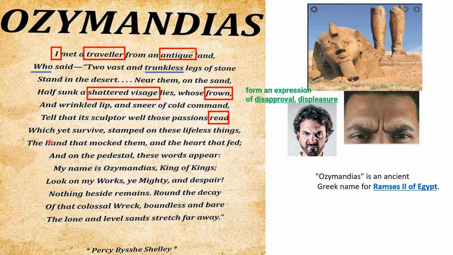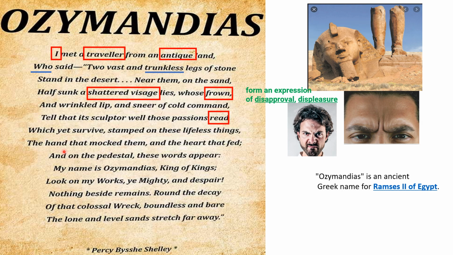So he was able to understand all these expressions on the king's face and he did not miss them in sculpting those expressions, "which yet survive, stamped on these lifeless things." Which yet survive. Survive means live forever. Though the king is not there, the statue is broken, but these expressions are surviving because they were stamped on these lifeless things. Lifeless things means the stones. So the sculptor was able to get all those expressions to live on the lifeless stone.